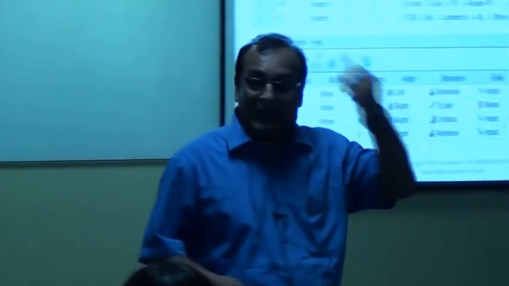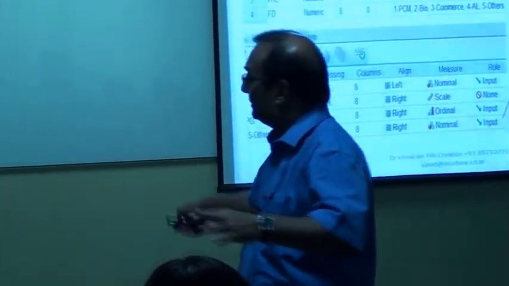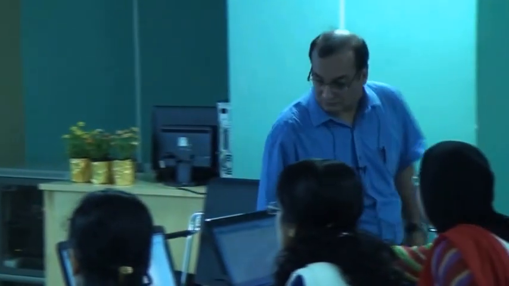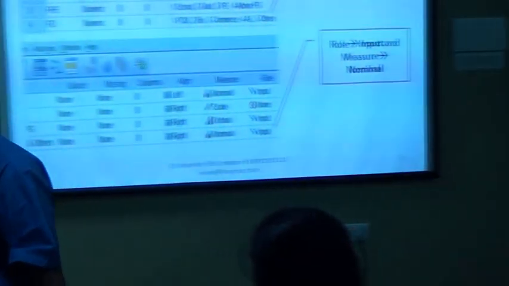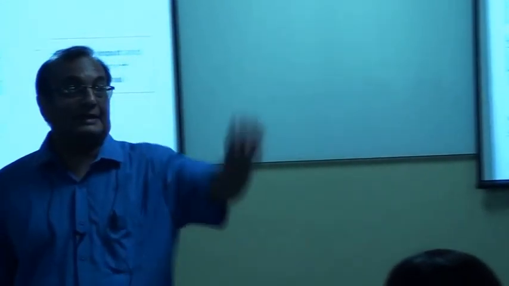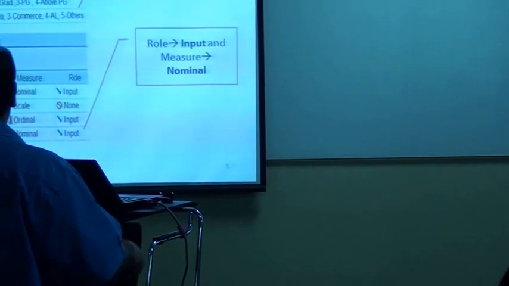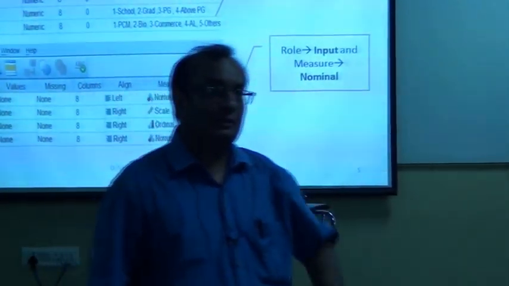Now, can I ask you to quickly complete all 10 variables without my help? We need to select any of this role, and you select input. So quickly fill all the variable view on the basis of all 10 variables.